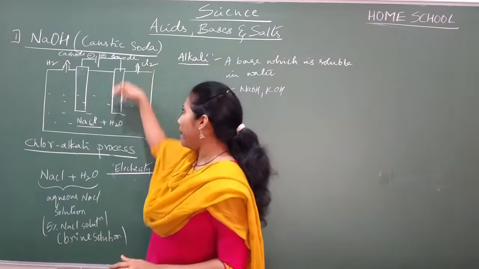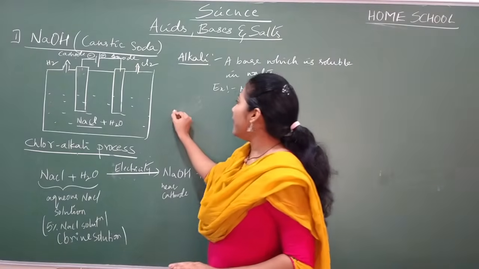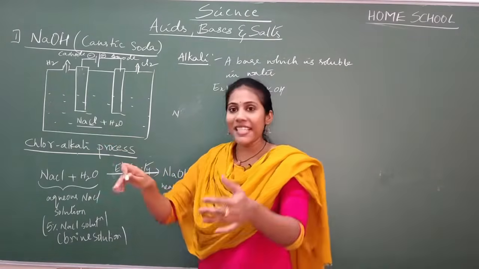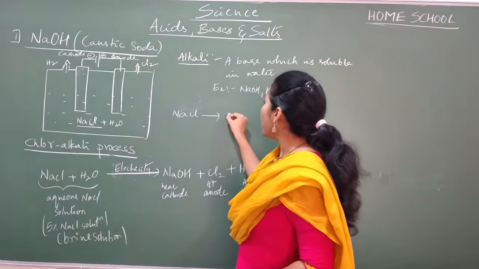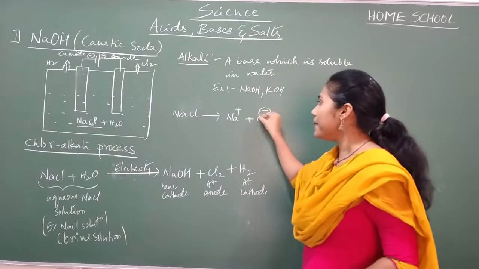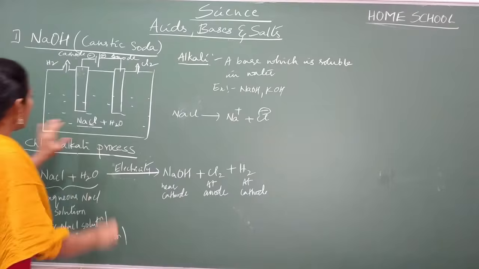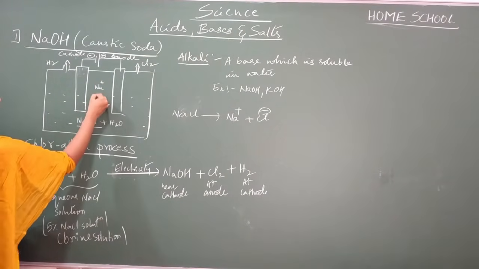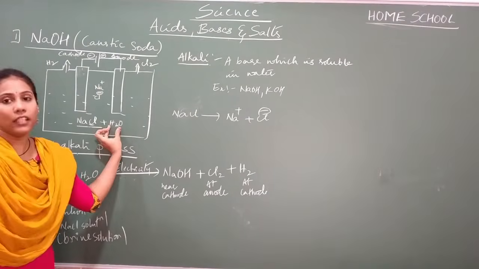And the moment you pass electricity, what will happen? You know the concept. Whenever NaCl goes into water, this particular NaCl quickly breaks up into Na plus ion and Cl minus ion. Yes or no? So in a solution, you would be having lots of Na plus ion and Cl minus ion. Okay, and you have water also.